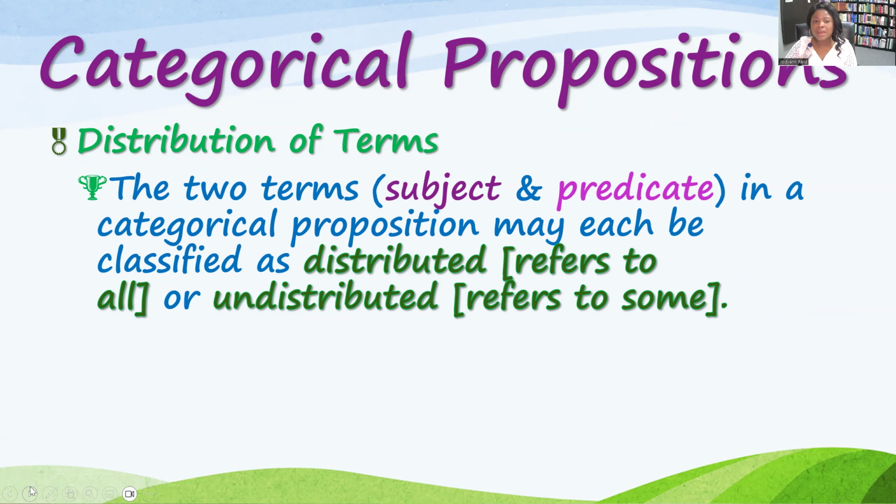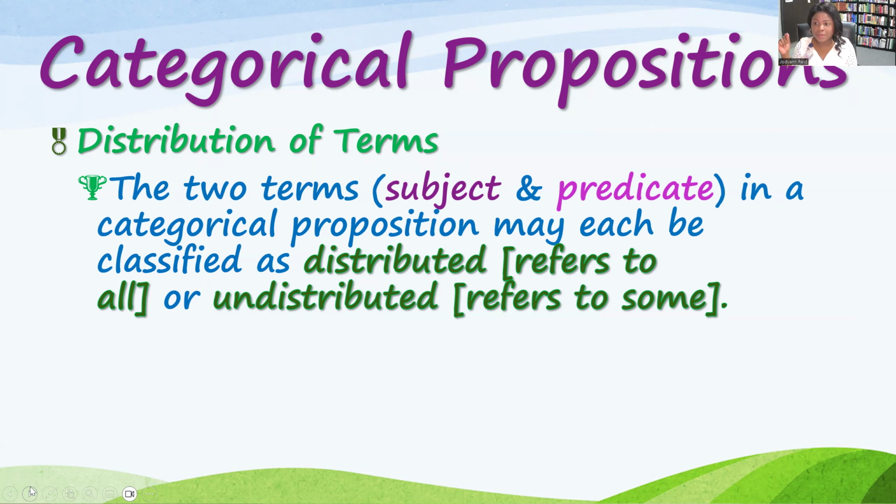When the term itself refers to all of the term or none of the term, then that term is said to be distributed. For example, if before the subject term you see an all or a no, then the subject term is distributed.